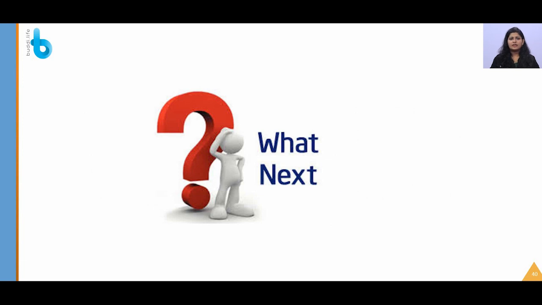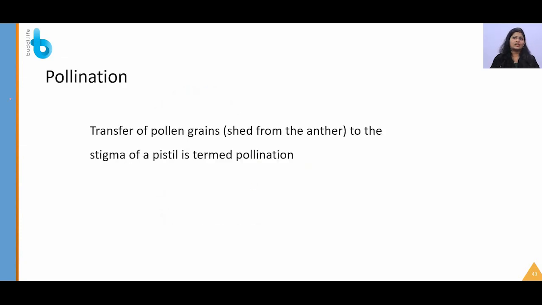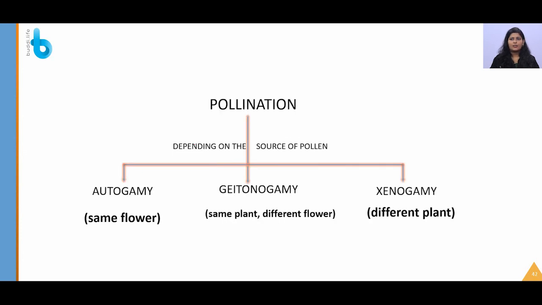So what next? We have seen that these things develop. What process will happen next? The male and female gametes should meet, right? That is called pollination. Transfer of pollen grains from the anther to the stigma is generally termed pollination, but the definition given here is: transfer of pollen grains to the stigma of a pistil is generally termed pollination.